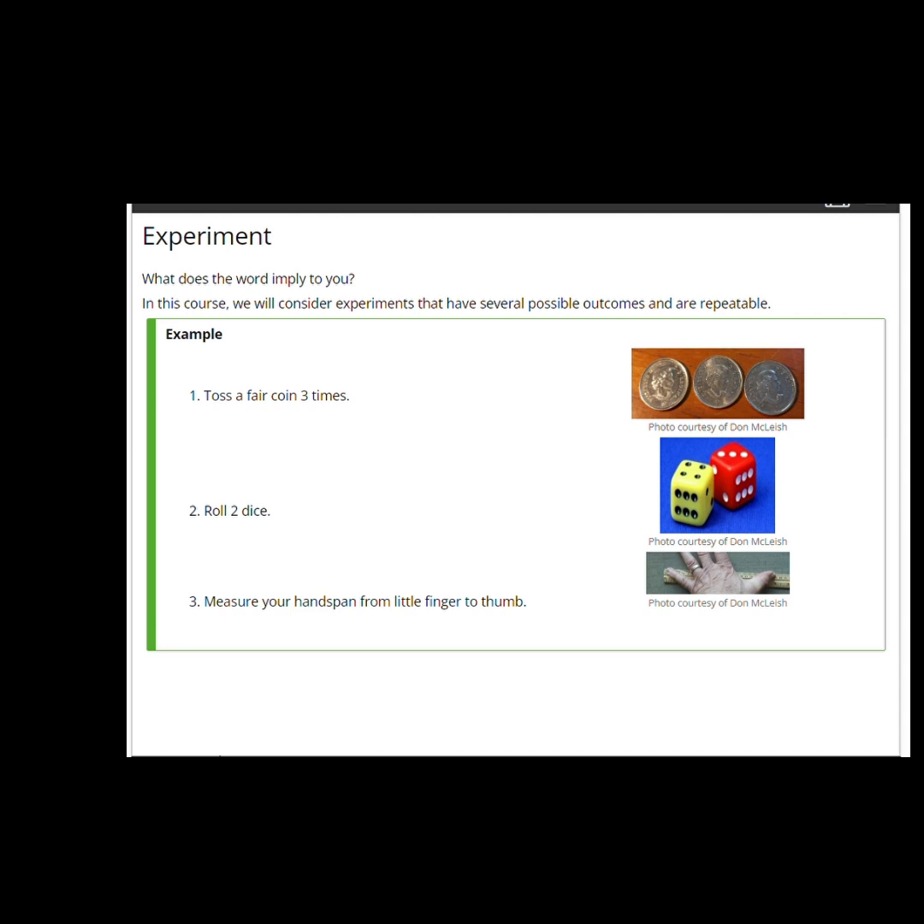Or I could roll 2 dice and record what I got on one of the dice, say the yellow one, and what I obtained on the red die, and record pairs of numbers like 1, 2, 1, 3, and so on. Again, a random experiment with essentially unpredictable outcomes. I could measure hand spans from little finger to thumb. Essentially, the random experiment in this case consists of choosing a person at random, say from some population, like a class, and conducting this measurement.